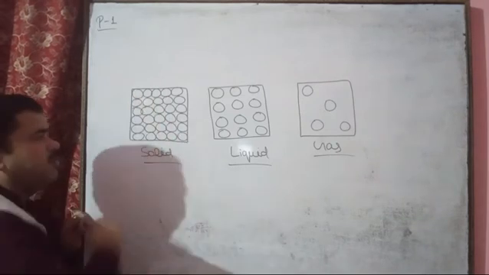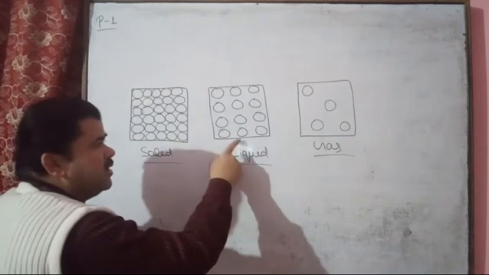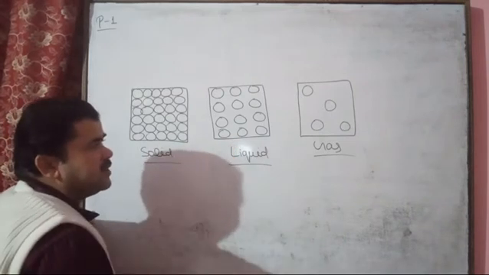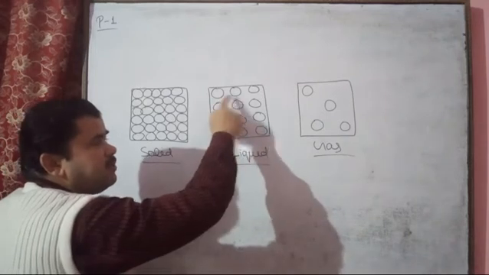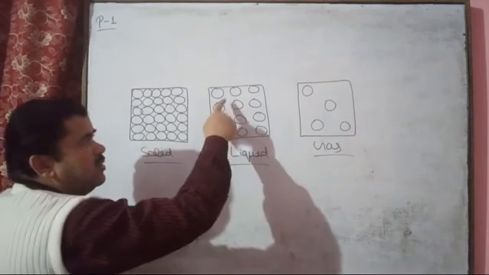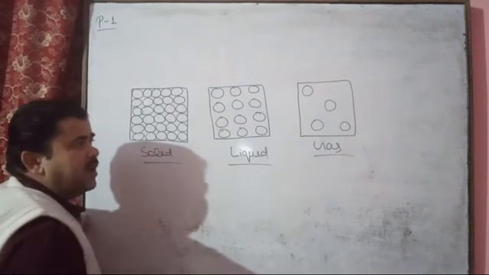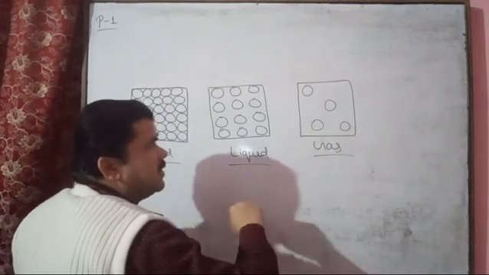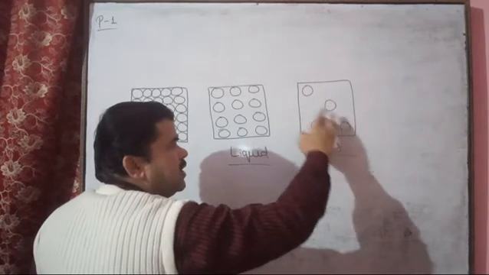In the liquid state, somewhat like the solid state, it has a regular pattern but it has space between the particles. This space is called the interparticle space. In the gaseous state, much more interparticle space is present between the particles.